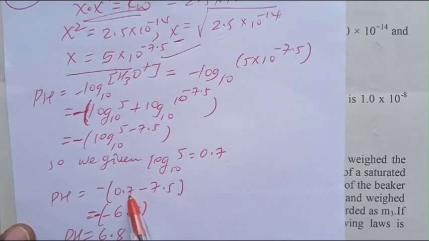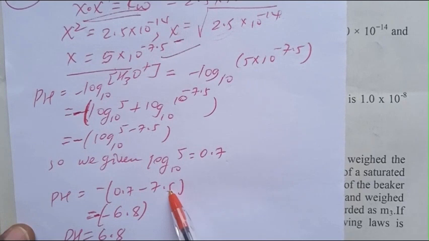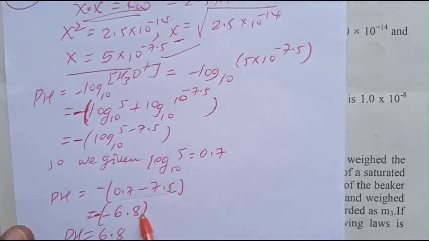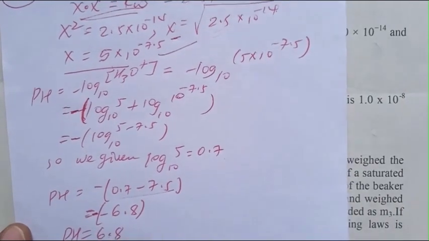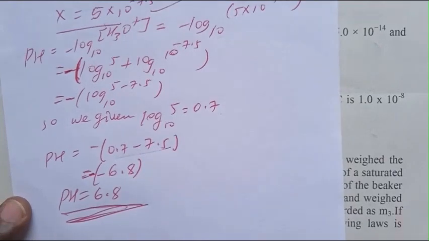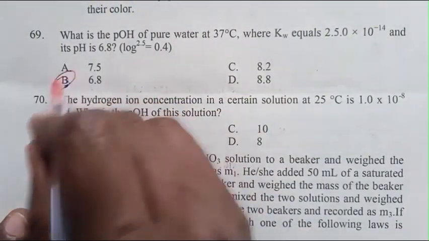So pH is minus 0.7 minus 7.5, which is minus 6.8. Minus of minus 6.8 is plus 6.8. The pH is 6.8. The answer is B.